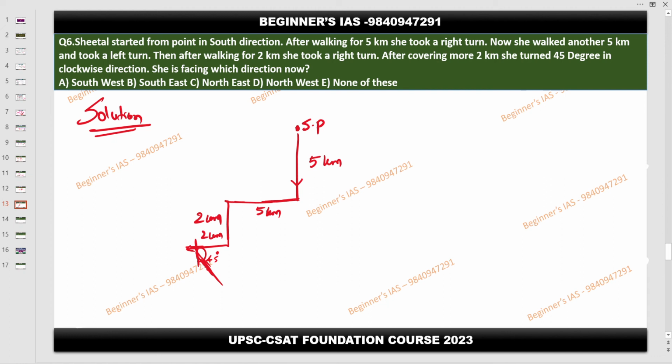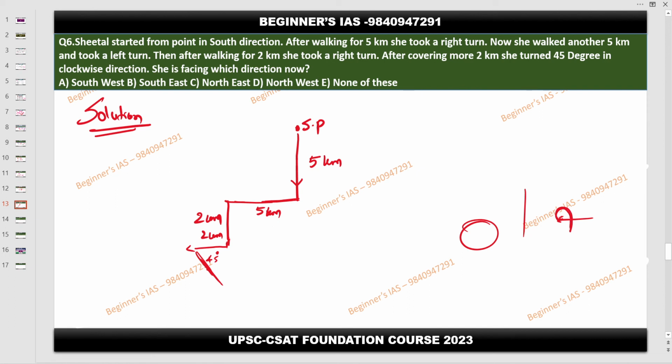Southeast. But sir, can we take the 45-degree clockwise direction like upwards? Okay, in that way also it's southeast only. Yeah, that is what I mentioned here. See, she's walking in this direction. 45 degree like this.